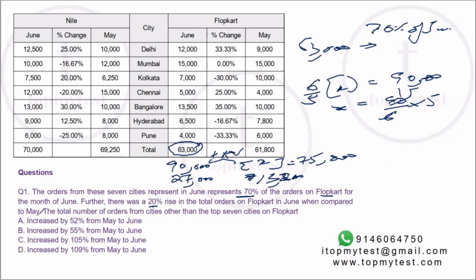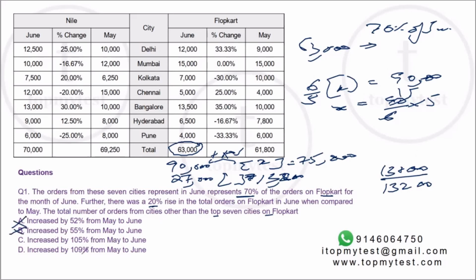Now the question is, what is the change in the number of orders from cities other than the top 7 cities? So what is the change here? What will be the percentage change here? Right, 13,200 minus 2,700 will be 13,800 on a base of 13,200. That will be the percentage change. This is more than 100%, so A is out, B is out.